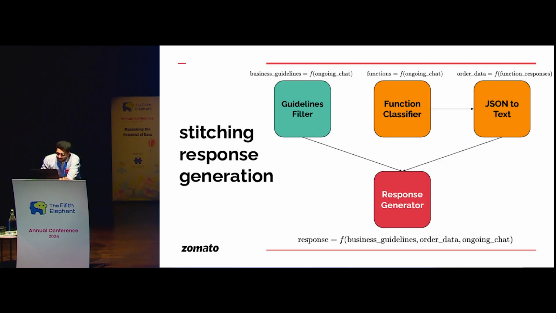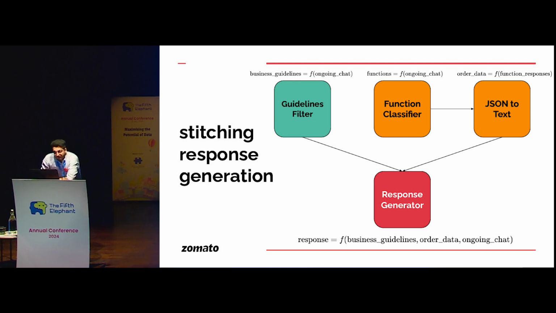Let's bring it all together and complete the response generation solution here. So you can quickly take a moment and go through this: the function classification and JSON to text agents run in parallel with the guidelines filter, prepare some variables for the response generator, and finally all those variables are aggregated at the generator level and the response is produced.